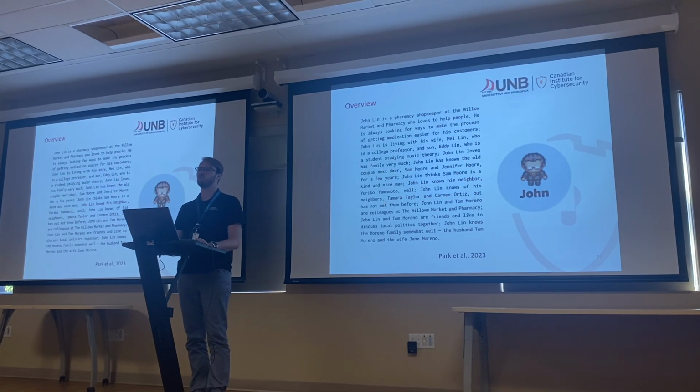So how might this actually work if we were going to make a system? Well, we might want to have some kind of agent, right? And we might want to give them a little bit of a background. So we might make an agent and we might call them John, right? And we might say, John Lin is a pharmacy shopkeeper at the Willow Market who loves to help people, and so on and so forth, right? We might describe people that John knows. We might describe what he likes or other things he knows about his own life or his environment itself. So that's a little bit on how we might define one of these agents.